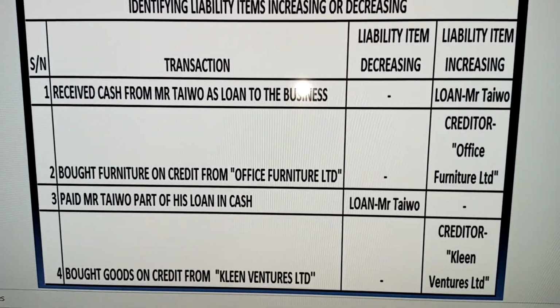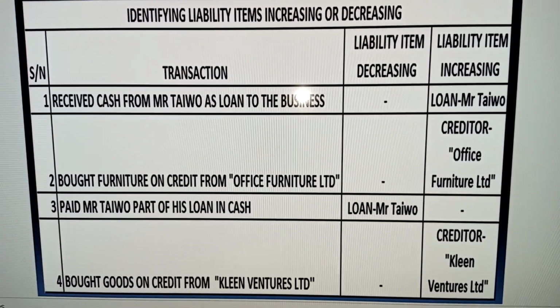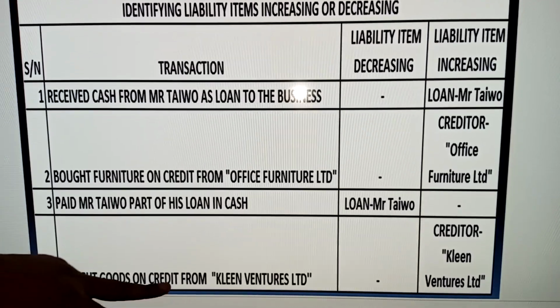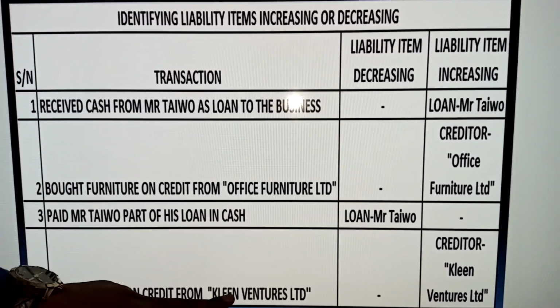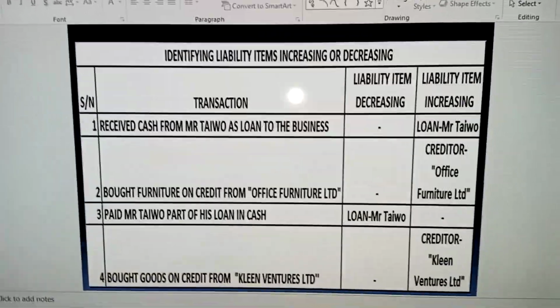The last one says bought goods on credit from Clean Ventures Limited. So we have credit here from Clean Ventures. So it means that our creditor here will increase, which is Clean Ventures Limited. No item is decreasing.